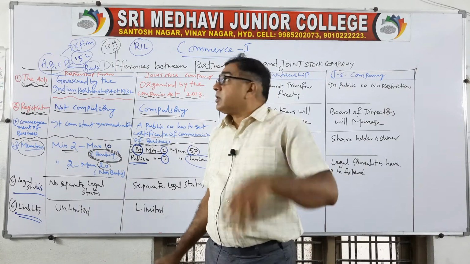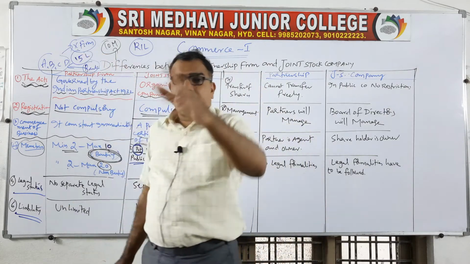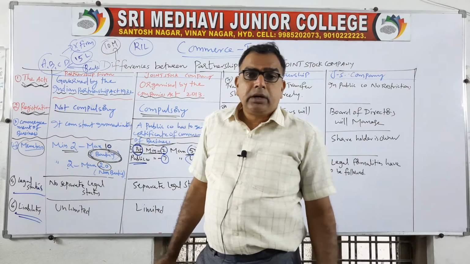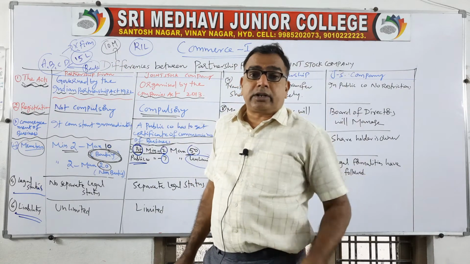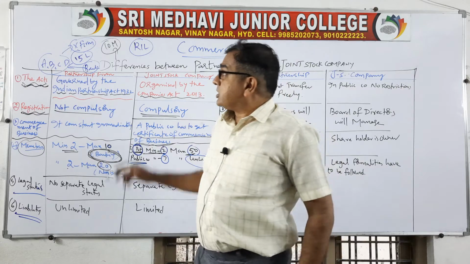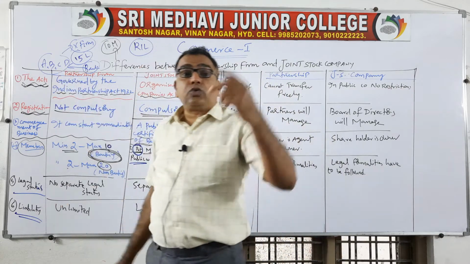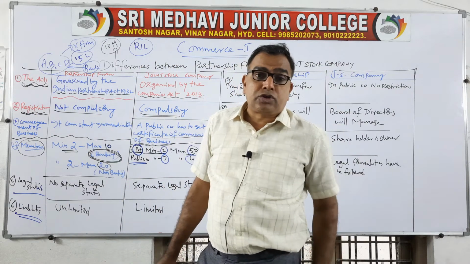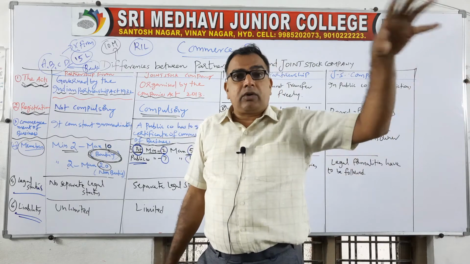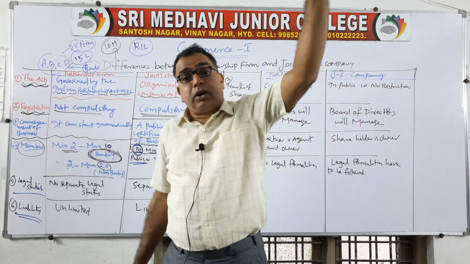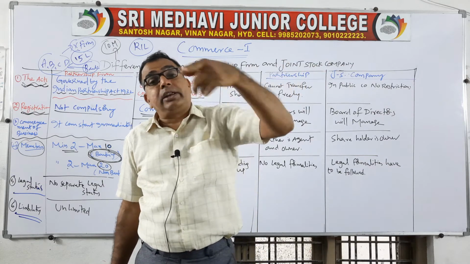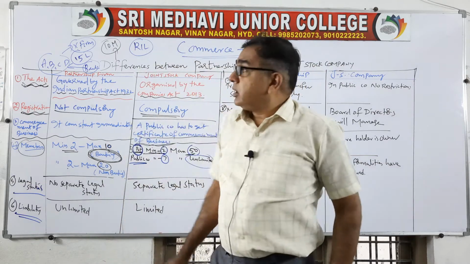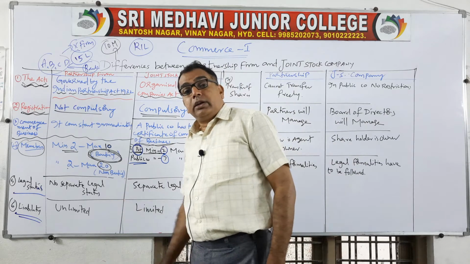So whatever assets they had in this firm, furniture, computers, they have sold off. Still, they are not able to clear the loan. Still, they have to pay 5 or 10 more lakhs. So in such a case, A, B, C, D have to sacrifice their private property also. That means whatever jewelry, whatever cupboards, whatever computers they have at their home, they have to forego that and clear the loans of the bank. That is what is called unlimited liability.